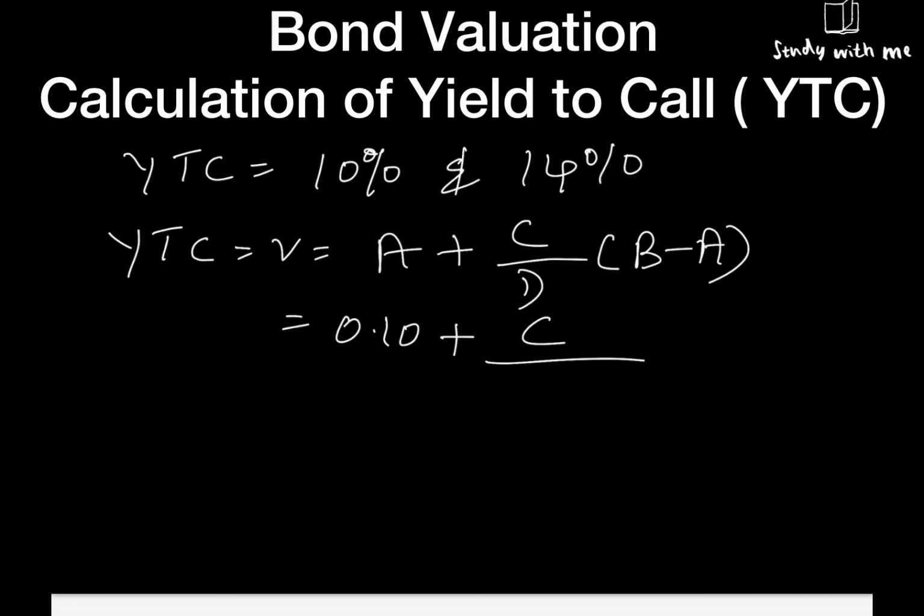In this case, it is the difference between 1031.037 minus 950. Why so? You have to see the previous videos on YTM, so you will come to know about it. Divided by